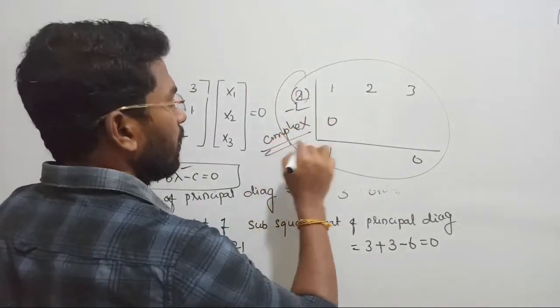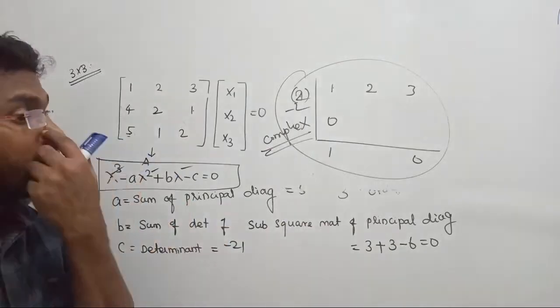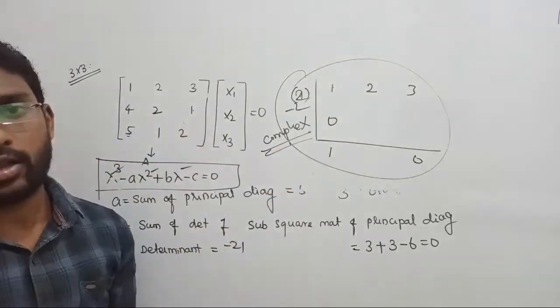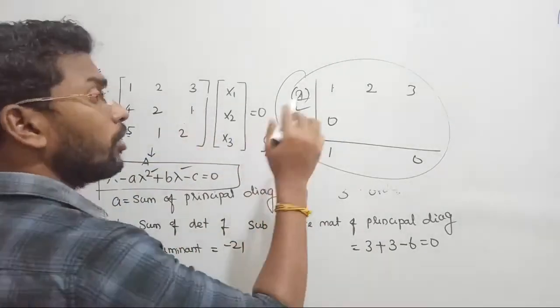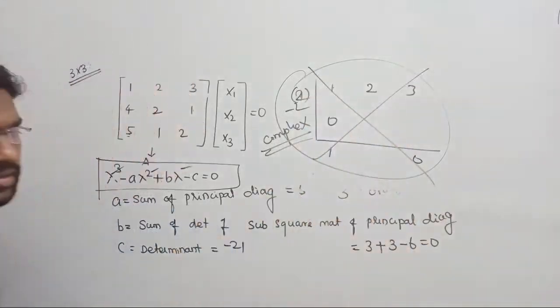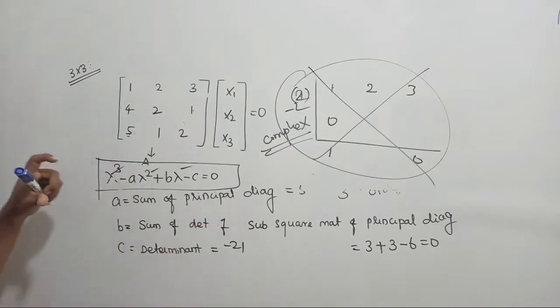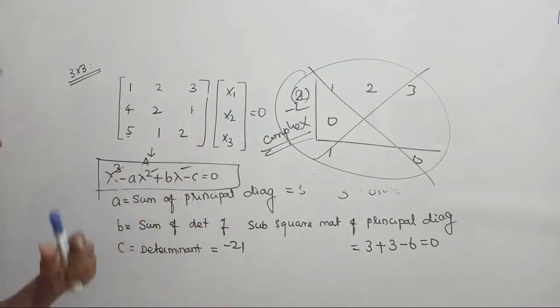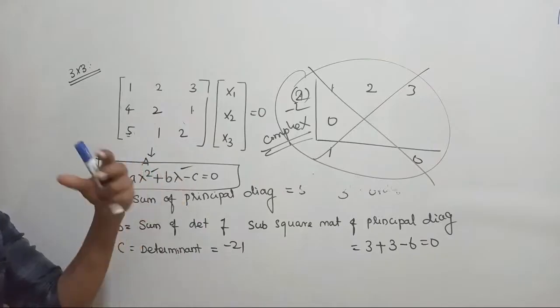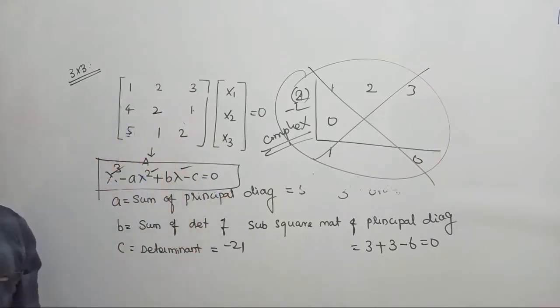You can do that, but you cannot find out exactly which value comes at that time. So they won't be tested with this type of equations. Clearly it will be given with some clues, then you can crack it. Don't panic when we are facing third order equations, right? By solving the problem I will show how they take the questions, then you will get the idea, clear? Okay, so that's all.